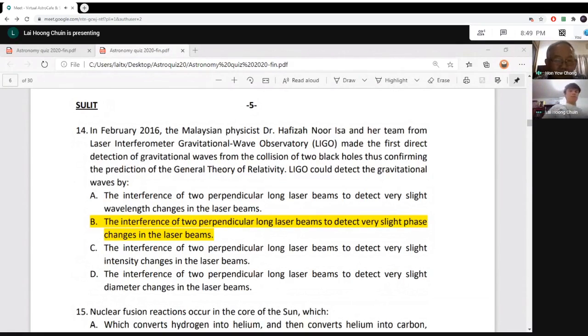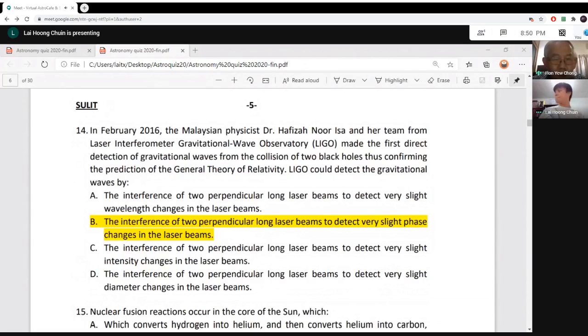You know that in 2016, there was a big discovery. Dr. Noor Hafizah from International Islamic University in the UK, her team in America, discovered the gravitational wave. So we look, okay, what is this?